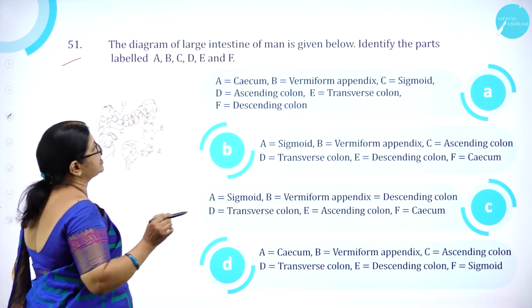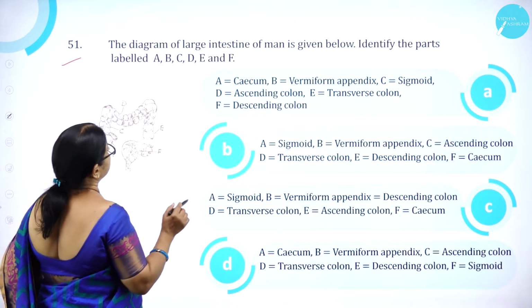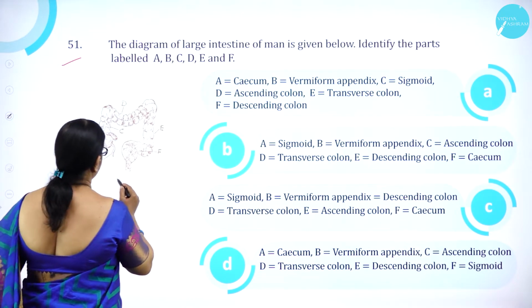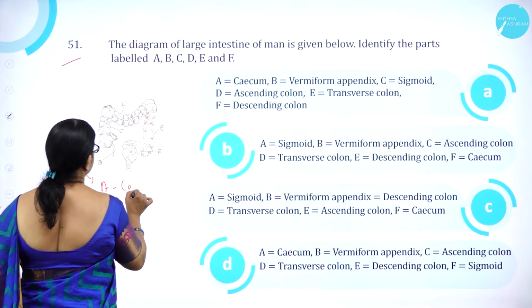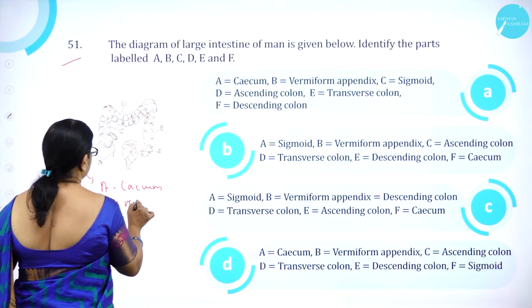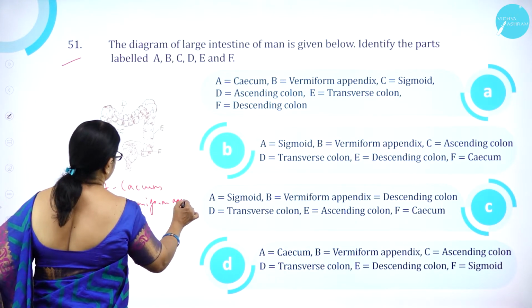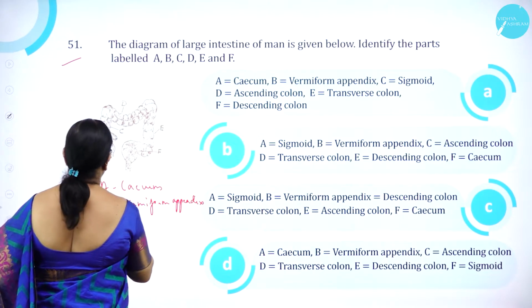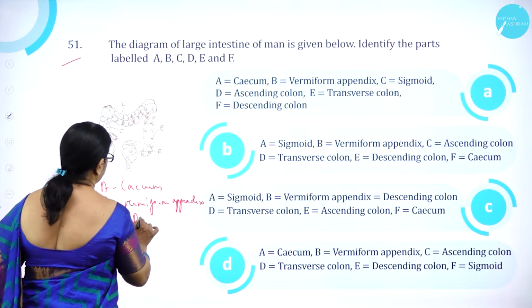The diagram of large intestine of man is given below. Identify the parts labeled A, B, C, D, E and F. So here A is cecum and B is vermiform appendix. C is ascending colon.